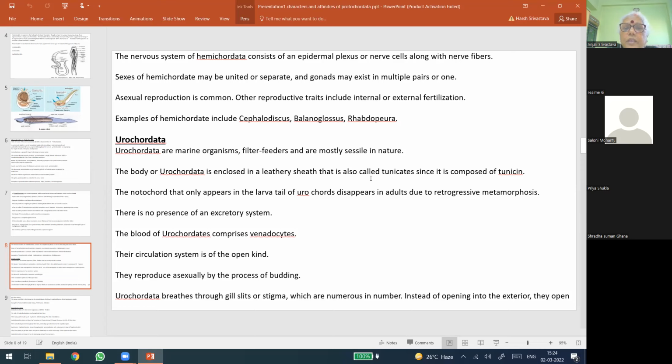The body is enclosed in a leathery sheath, the so-called tunic, and hence the group is also called Tunicata, and the animals are called tunicates. The tunic is formed of a particular protein, tunicine. The notochord appears only in the larval tail of Urochordates. The spelling here is correct. The spelling Urochordata. It appears in adults due to retrogressive metamorphosis.